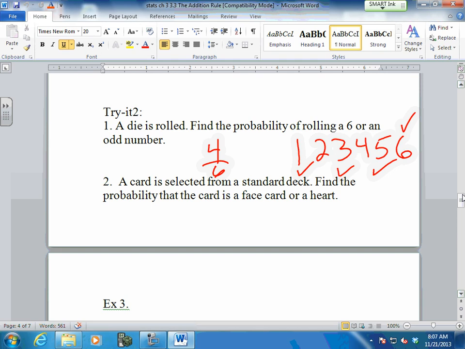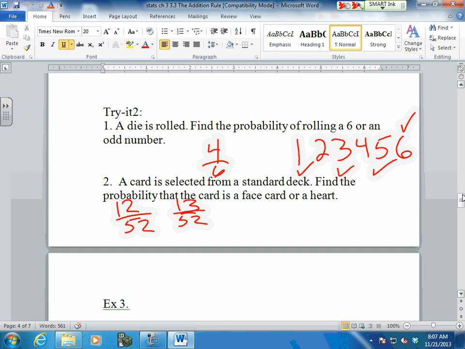Number 2. Cards like the standard deck. Find the probability that the card is a face card or a heart. So break it down. Do the face card, do the heart. So, think. Face card. How'd you get to 12? 4 queens, 4 kings, and 4 jacks. Good. Each suit has 3 face cards, or like Gunnar said, 4 of each. 13 out of 52. Good.